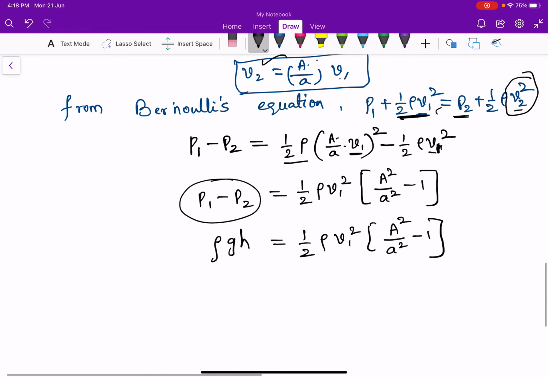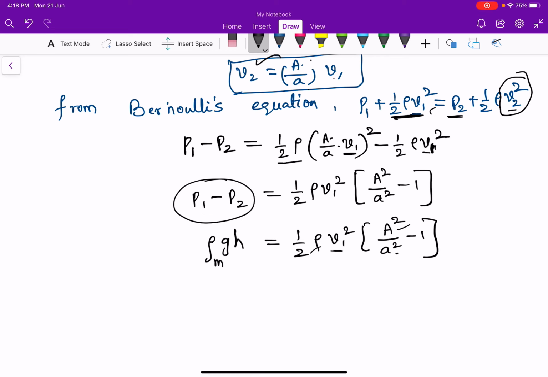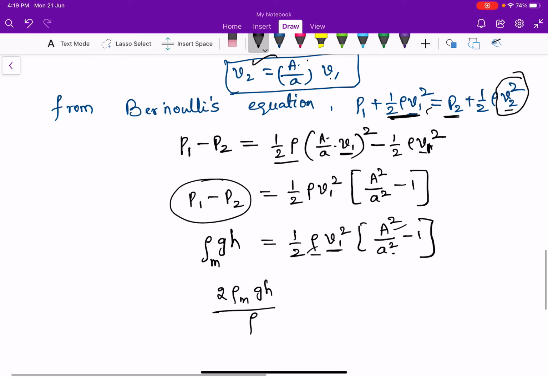So rho m g h is equal to half rho V1 square into (A square by small a square minus 1). Here I am rearranging the terms in order to get V1. So 2 rho m g h. Rho m is nothing but the density of the liquid that is inside the manometer U tube, and rho is the density of the fluid that is flowing in the flow tube. Rho m g h by rho is equal to V1 square of (capital A square by small a square minus 1).